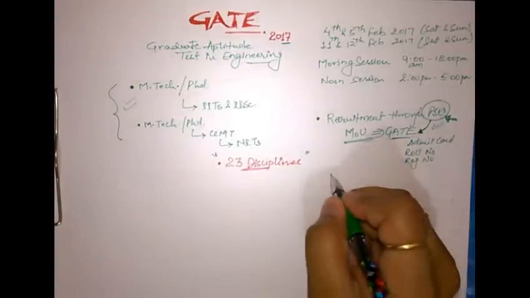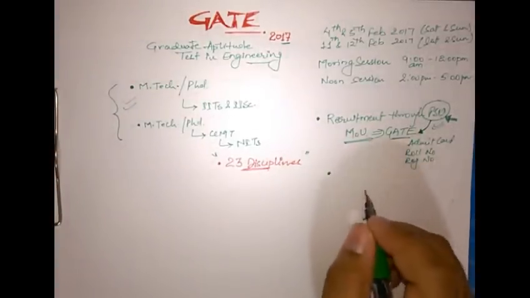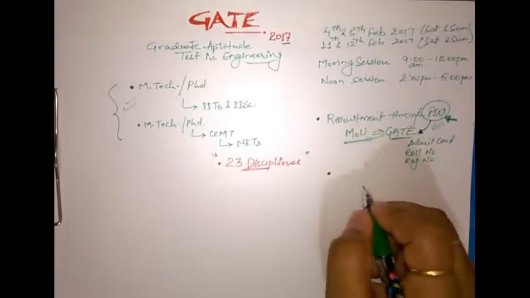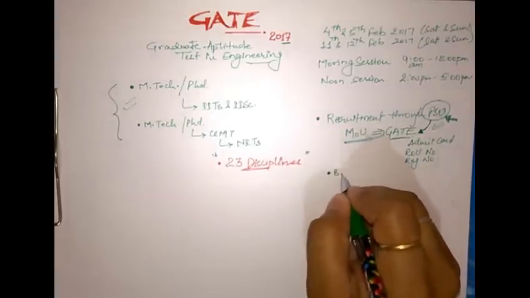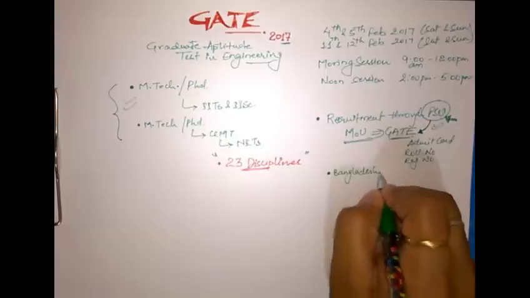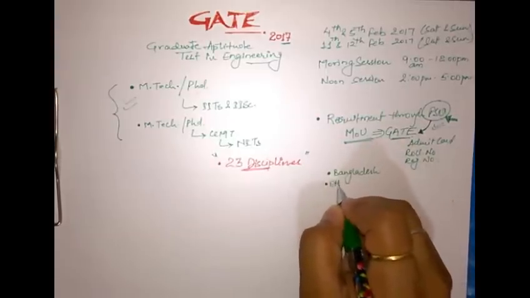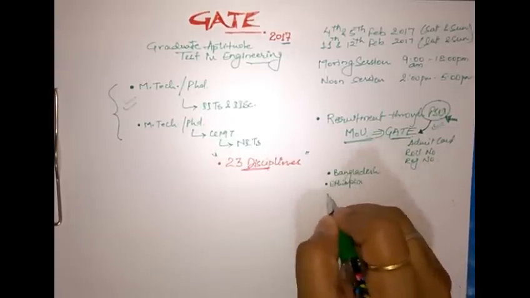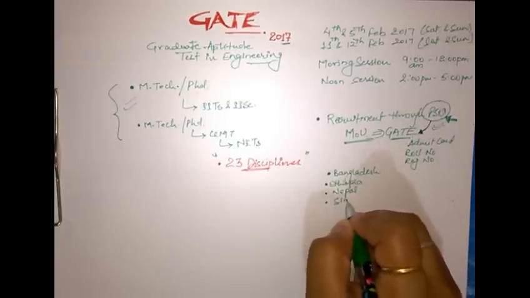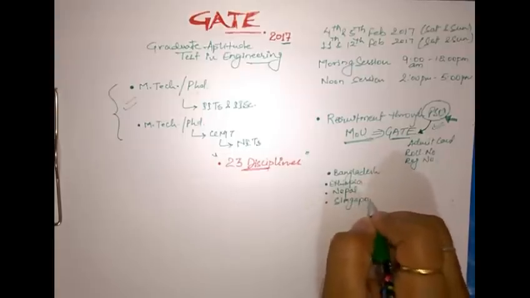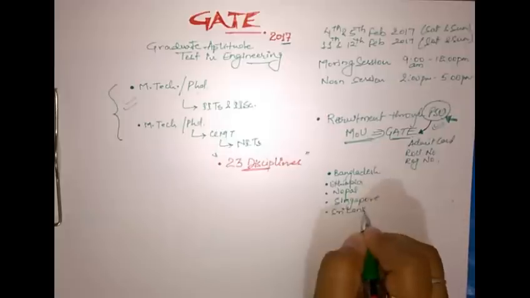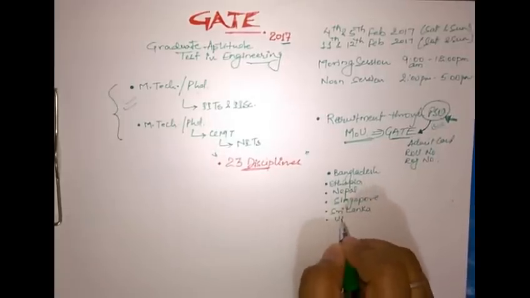Now, one more thing that is new in this GATE is that this year some more countries and more candidates can apply, which are, I would like to add their names also: Bangladesh, Ethiopia, Nepal, Singapore, Sri Lanka, and UAE.